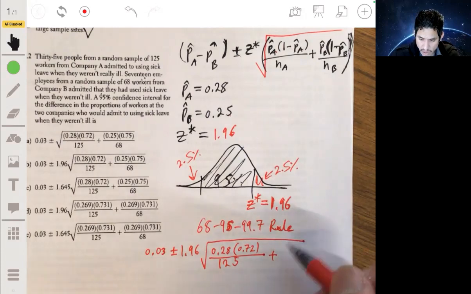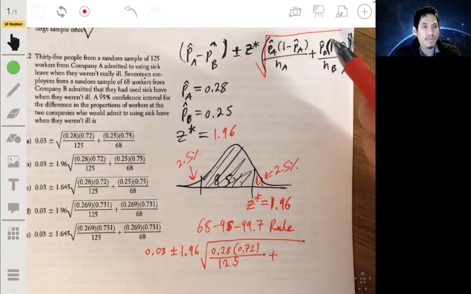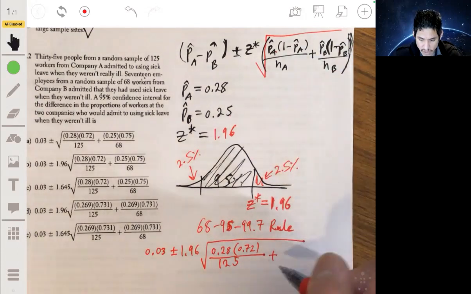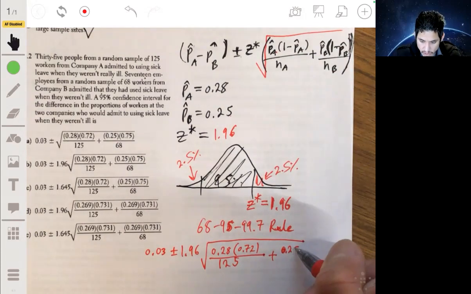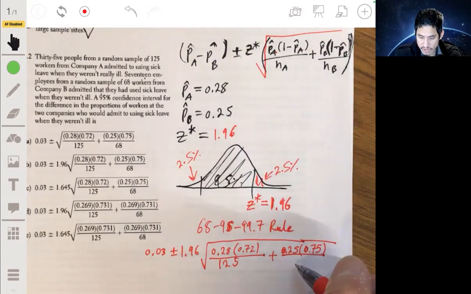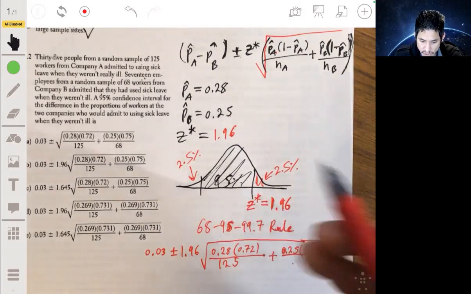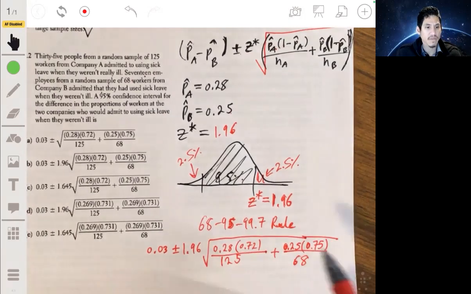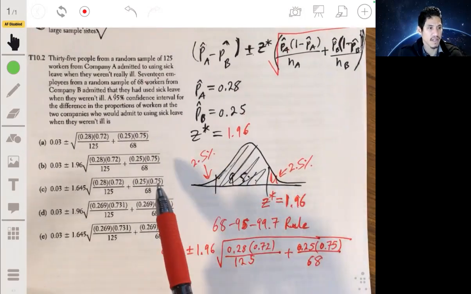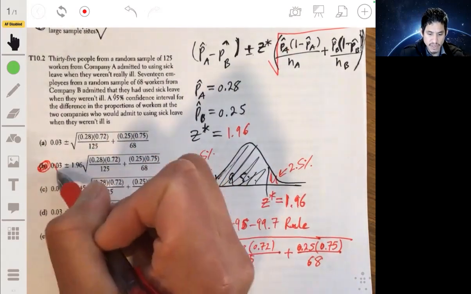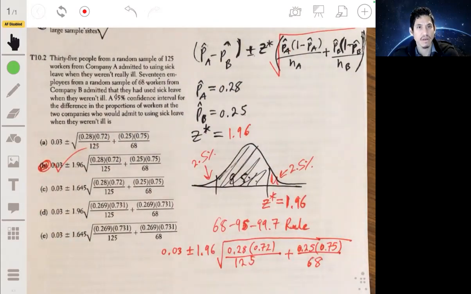plus the sample proportion for company B, which would be 0.25, and 1 minus 0.25, 0.75, over the sample size of company B, which is 68. And let's look at which of these match that. And then our answer would be B. All right, so there you go.